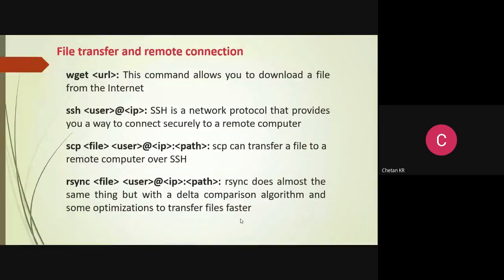Next, and one more, actually, what happens when from one remote Raspberry Pi, you want to connect to another Raspberry Pi. It is better to use SSH, but provided both those Raspberry Pis should be in the same network. Suppose you are developing a project where multiple Raspberry Pis are used and they need communication. Then they have to be connected via network, and these commands can then be used.